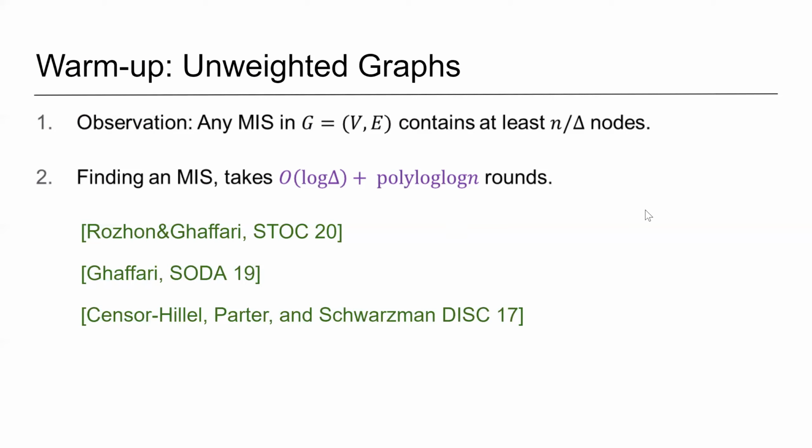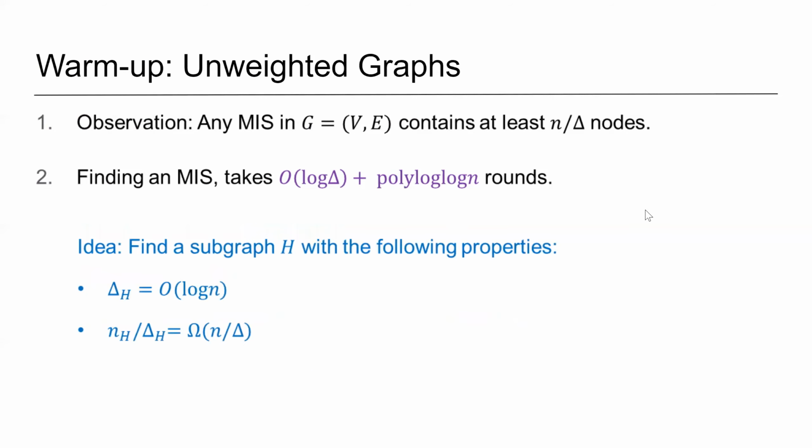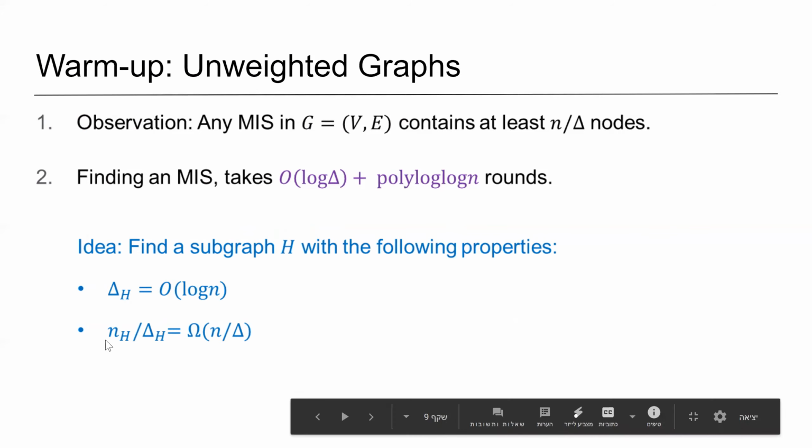So the main idea is to sparsify the graph and to find a maximal independent set in a sparse subgraph H. In order for this idea to work, we need to find the sparse subgraph H with the following properties. First, the maximum degree in H, delta H, is O(log n). And second, the ratio between the number of nodes in H and the maximum degree in H is at least as in G, or at least not very far from it. Here n_H is the number of nodes in H, and delta H is the maximum degree in H.